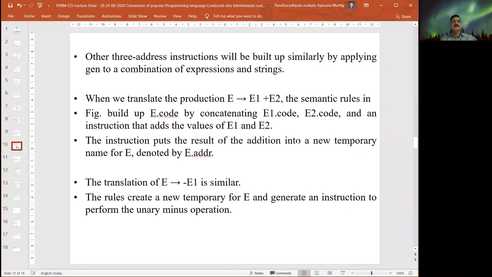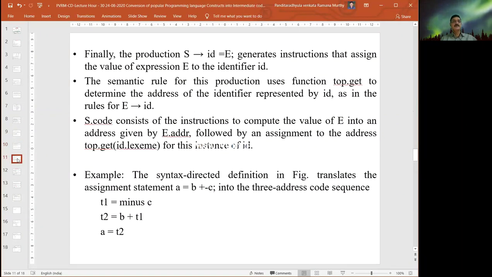The rule creates a temporary for e and generates an instruction to perform the unary minus operation there. Similarly, we have the production s derives id = e that generates instructions that assign the value of e to the identifier id.